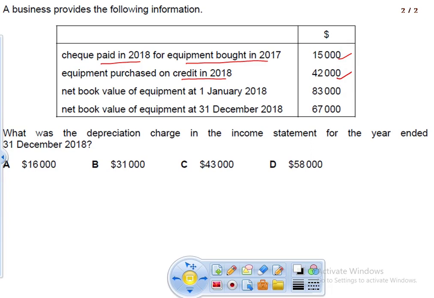The net book value of the equipment on 1st January 2018 is 83,000, and the net book value on 31st December is 67,000. So what was the depreciation charge in the income statement for the year ended 31st December 2018? That is the question.